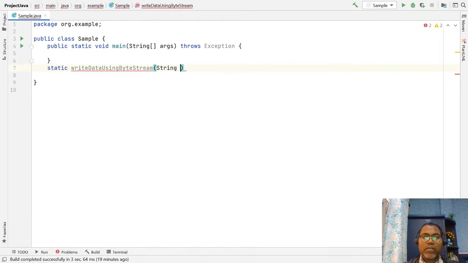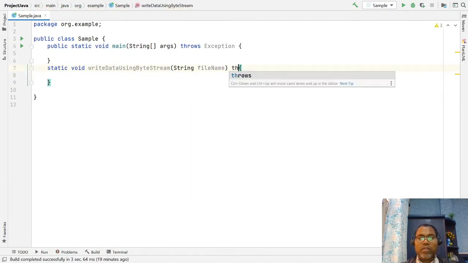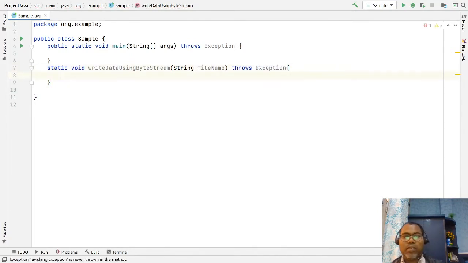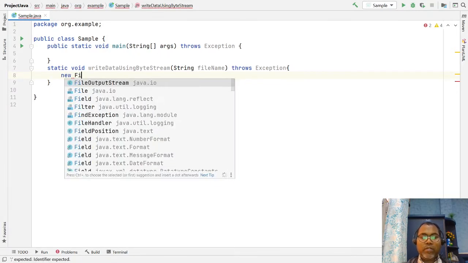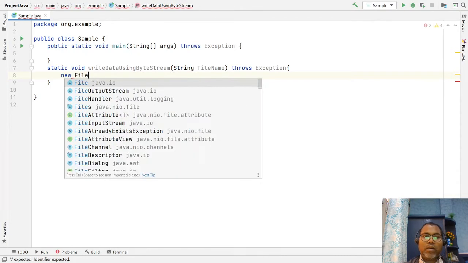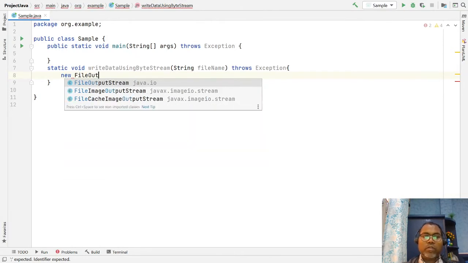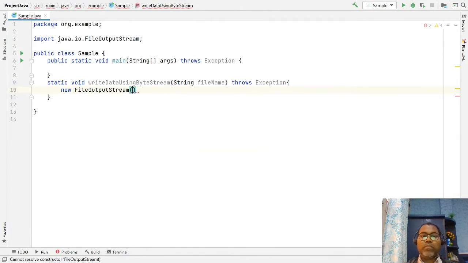Let's say we are passing the file name. This is the file name on which it should write. Okay, and let's throw exceptions. And here we are going to create our new file. For writing you have to use the FileOutputStream.